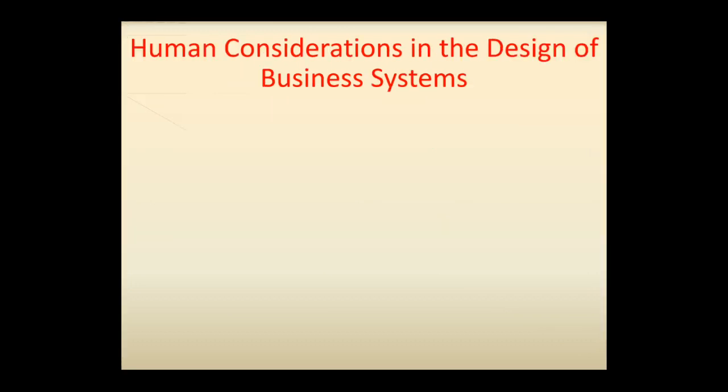So we begin our discussion with human considerations in the design of a business system. In the previous video, we have seen the human characteristics that tend to be general qualities that all of us possess. Apart from these human characteristics, there are other human aspects in which people vary greatly. All these must be considered in the design process.